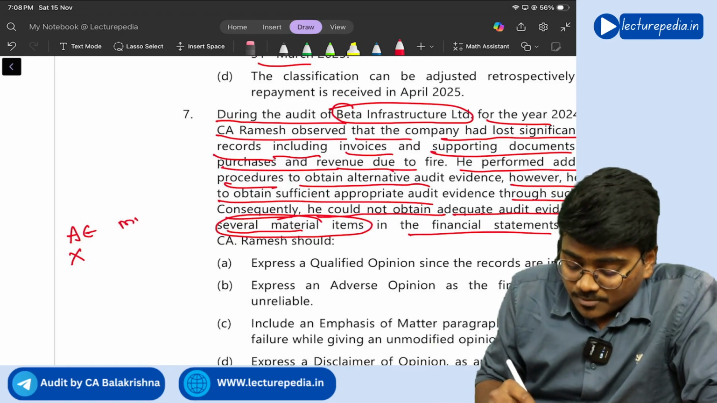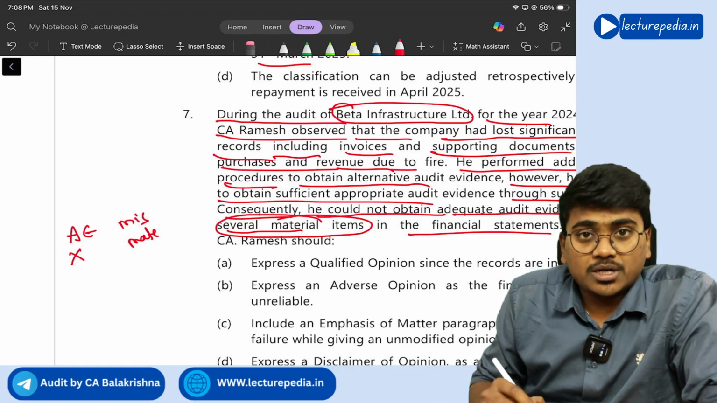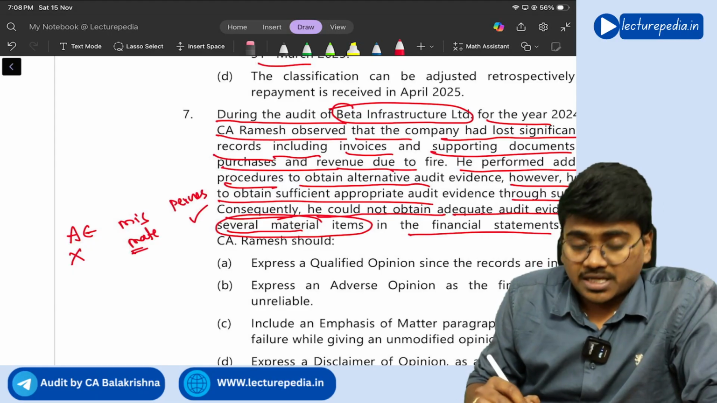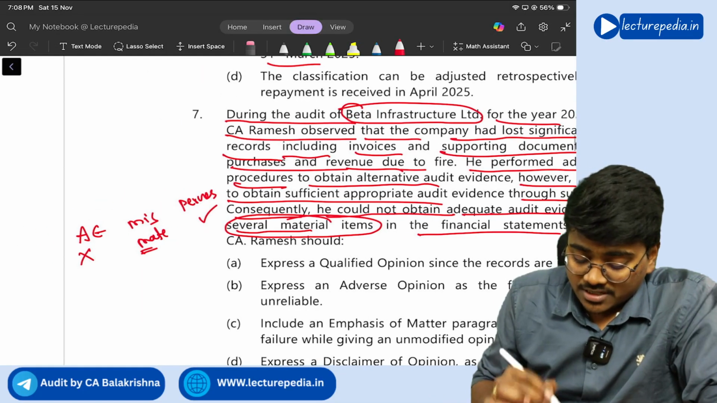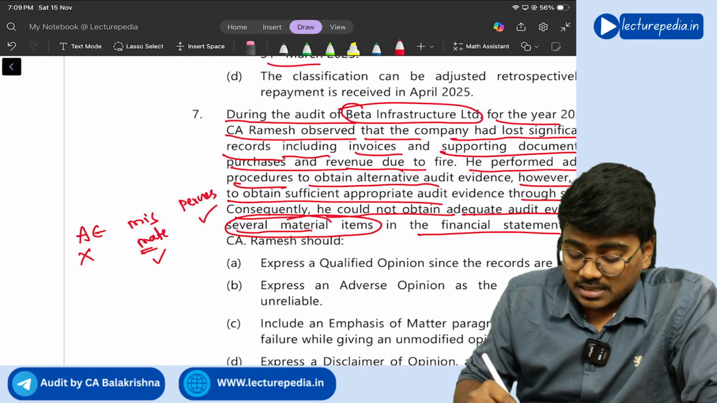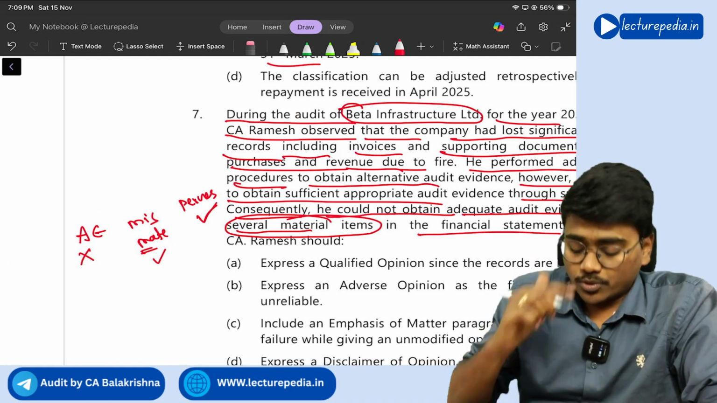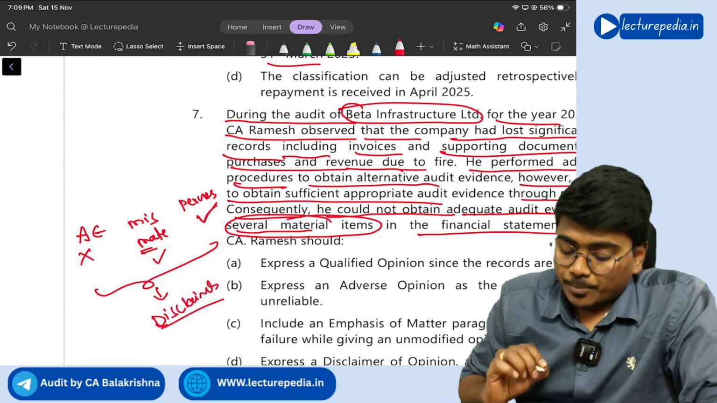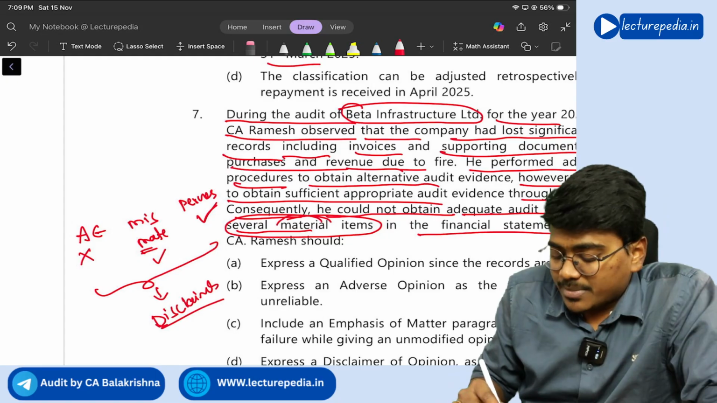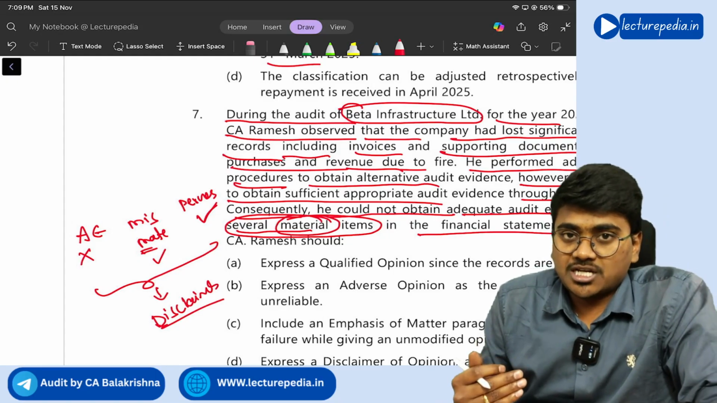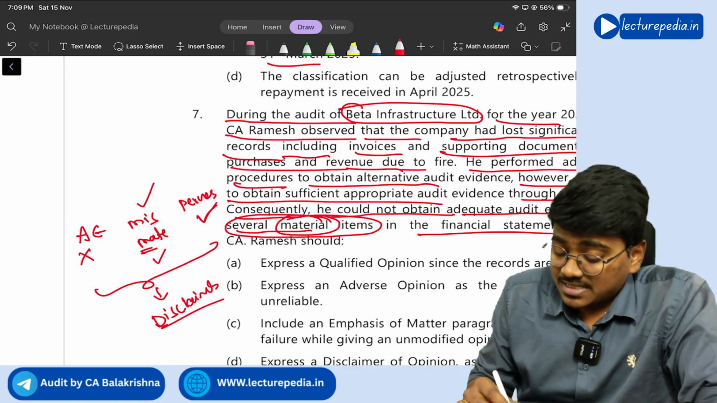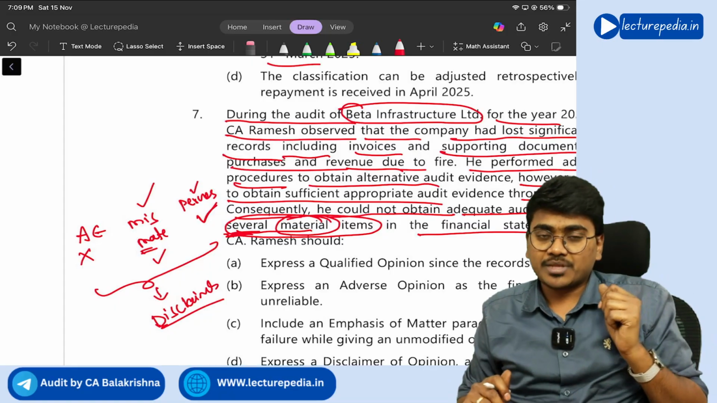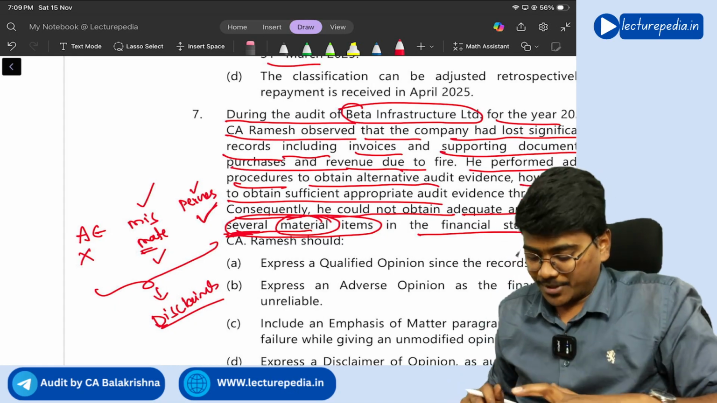So misstatements in those items will be material only, correct or not? And they are pervasive also, correct or not? So since audit evidence is not available, misstatements are material and they are pervasive also. Which opinion will you give? You will give a disclaimer of opinion. Understand, here they are only saying material items, so if at all there are any misstatements in those items, that will become material, and they are saying several items. Several means in many items, so it is also pervasive, correct or not? So you will give a disclaimer of opinion.